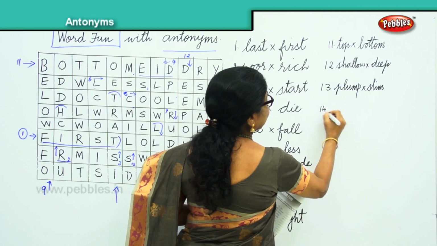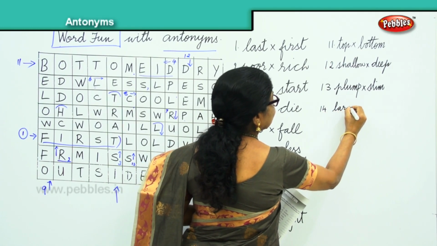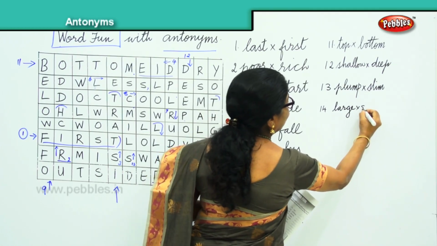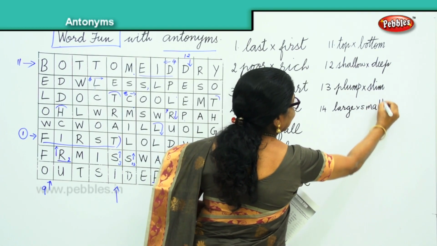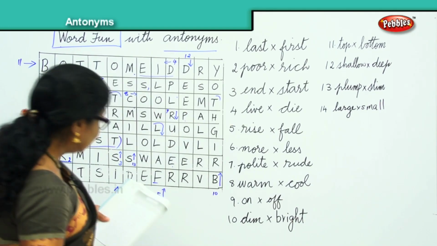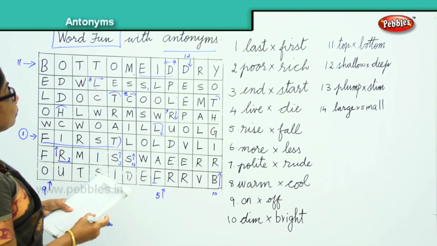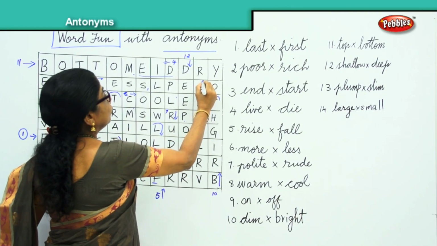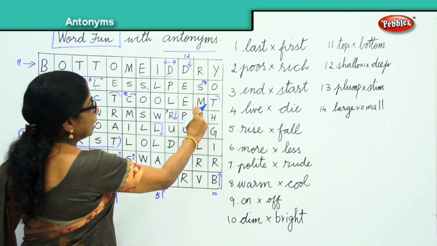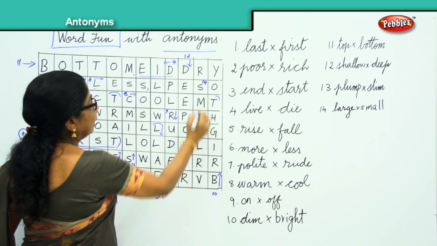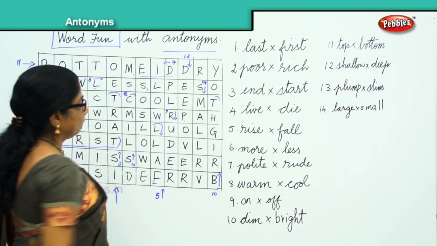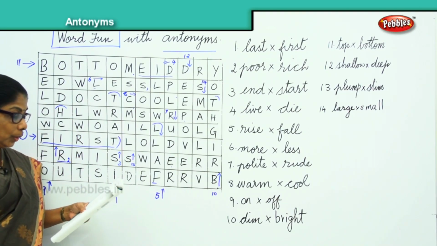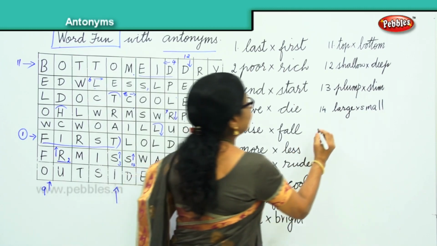14th word, large. Opposite, large will be small. Let's find the word small. That is the 14th word. Here you have the 14th word. S-M-A-L-L, small. Alright? Small.